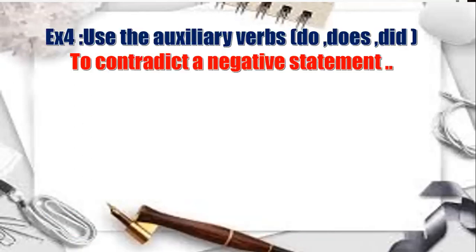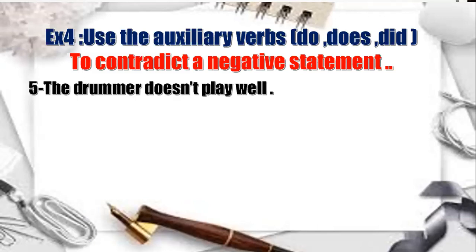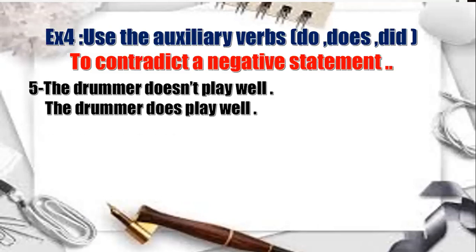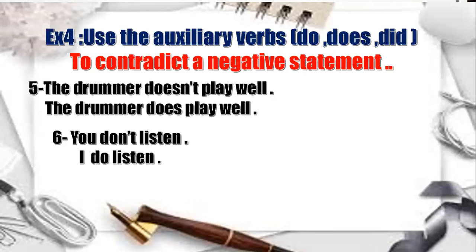Exercise 4. Use the auxiliary verbs do, does, and did to contradict a negative statement. Here we are going to complete number 4, or number 5, sorry. The drummer doesn't play well. Here we have doesn't, the auxiliary verb. So remove not: He, or the drummer, does play well. You can use a noun or pronoun. "You don't listen." "Me? No, I do listen." Okay, so to contradict a negative statement, you only need to remove not. Okay?